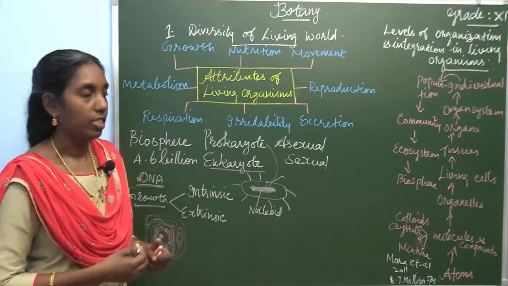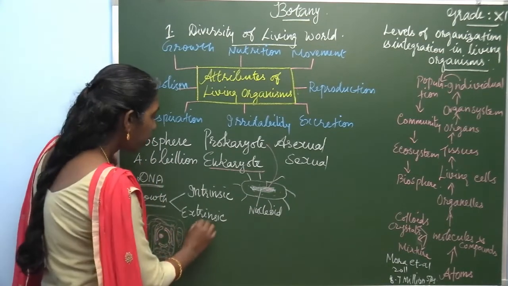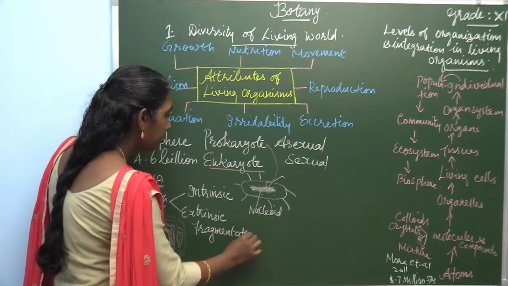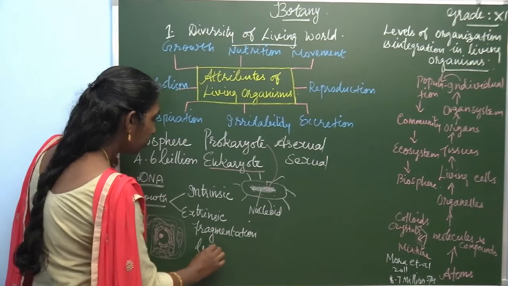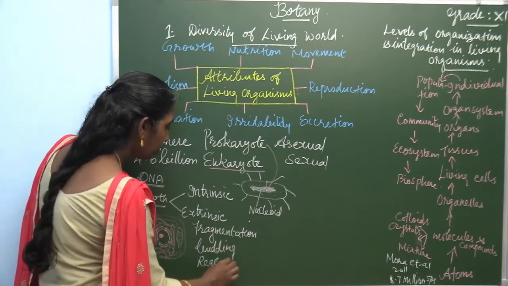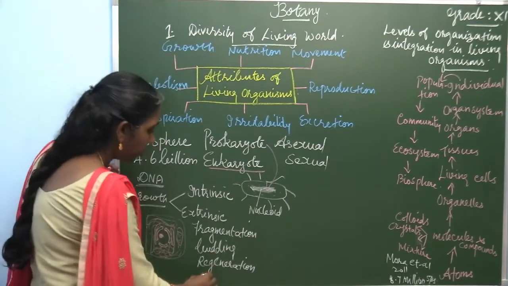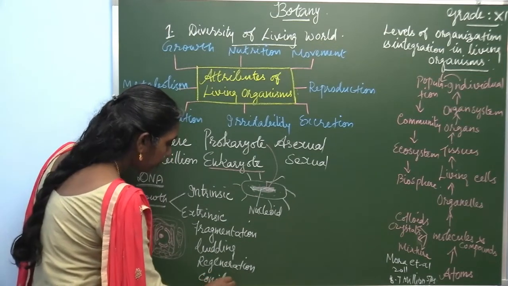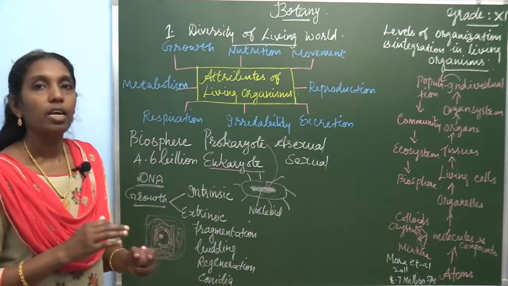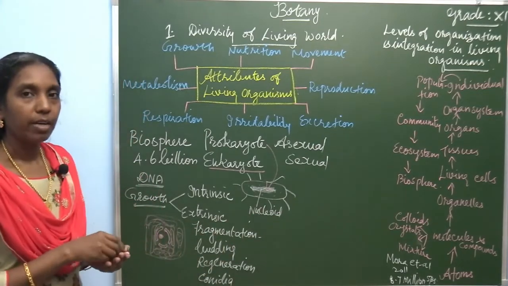In the asexual method, there are a number of methods which produce the species. For example, in the asexual method, there are certain examples: fragmentation, budding, regeneration, conidia formation. These are all methods that come under asexual methods. Fragmentation. What's the example?